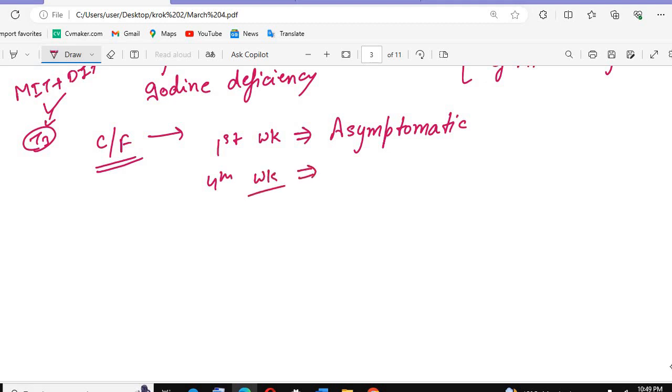And what type of symptoms? The person will have decreased activity. The person will become lethargic, or the baby neonate will become lethargic.